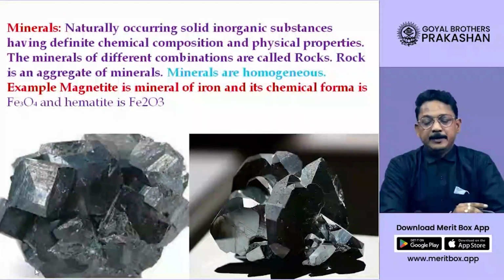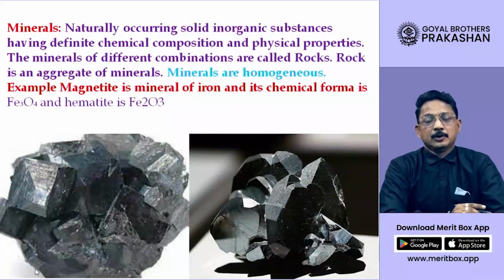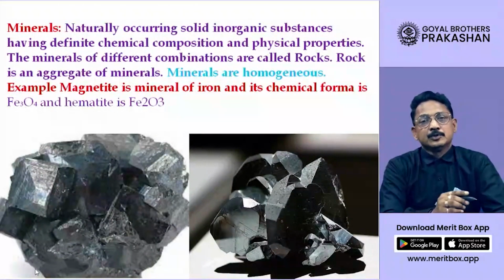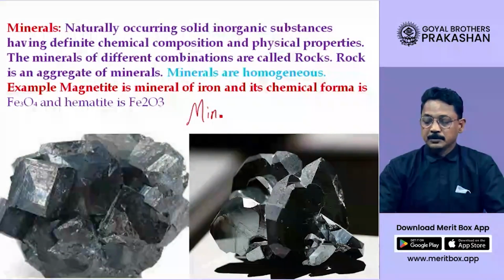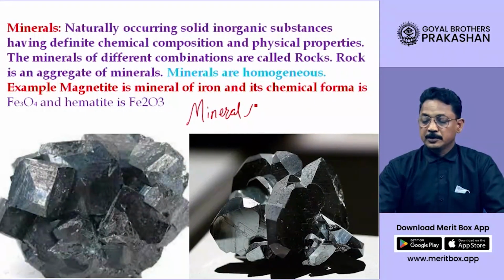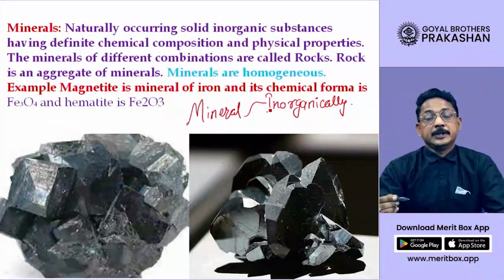Now, you might be wondering, what is a mineral? I said a rock is a combination, an aggregate of minerals. So then what exactly is a mineral? Dear student, a mineral is a substance which is inorganically formed. The meaning of this word is that it is formed outside the body of living things.